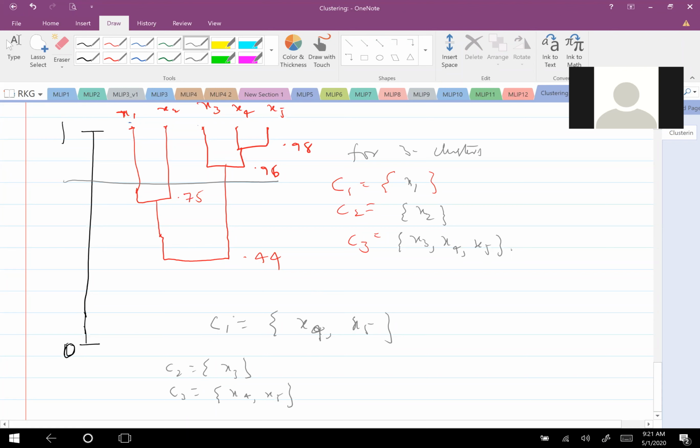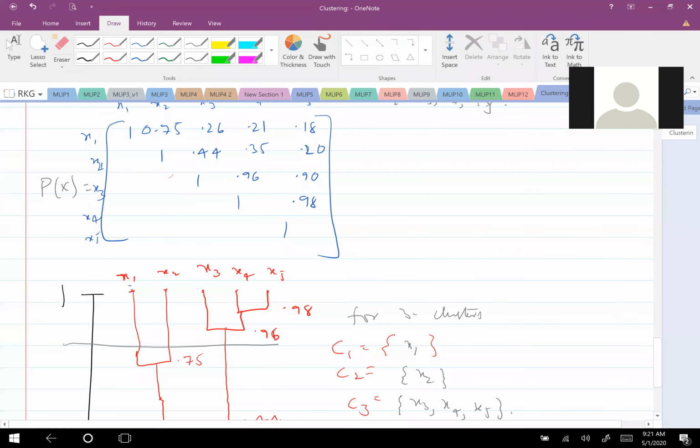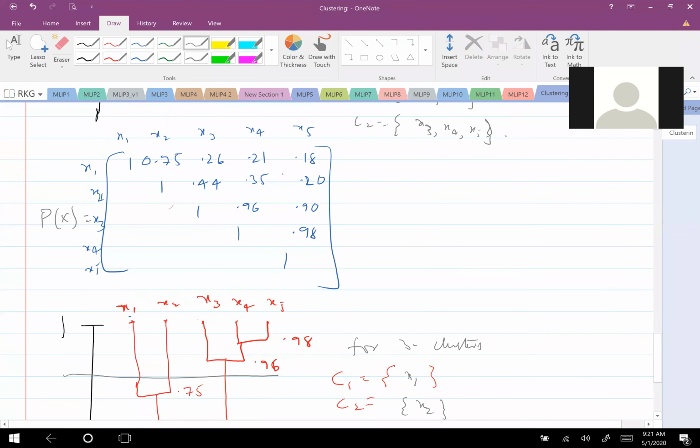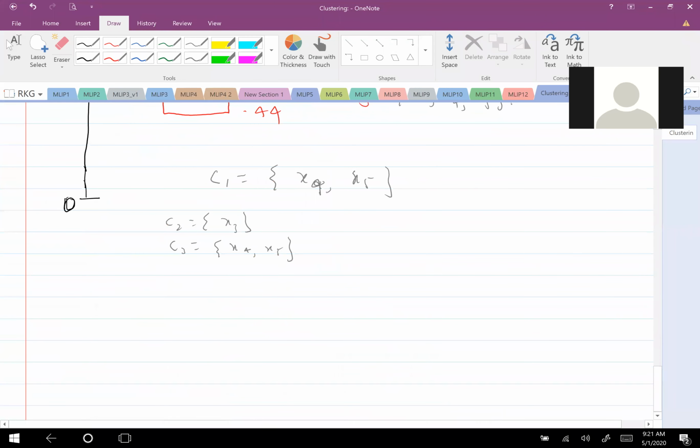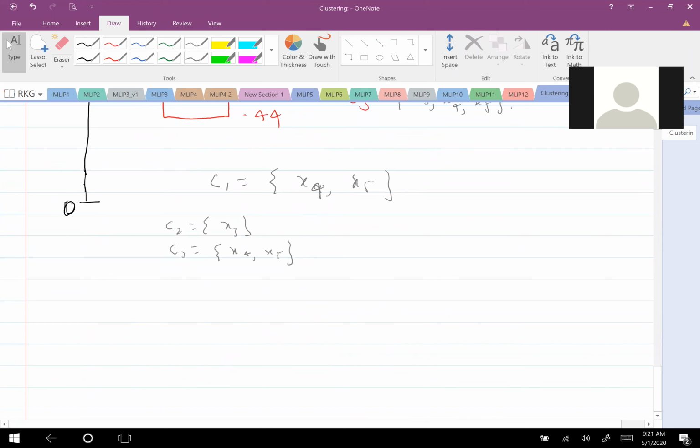So for finding such things, I need to define a metric on the clusters rather than on the samples. Whatever we are using, the distance metric or the similarity metric, is on the samples or the data points, but they are not on the clusters. So the hierarchical clustering methods first define the metric on the clusters and use it for clustering. Okay, so we will try to define a metric on the clusters.